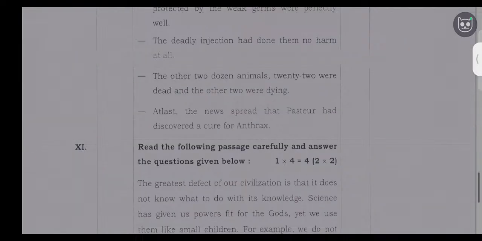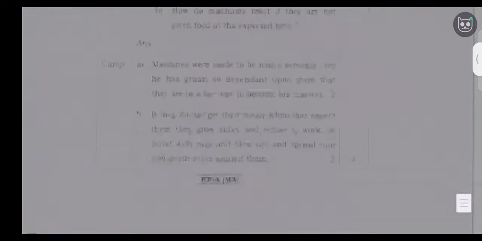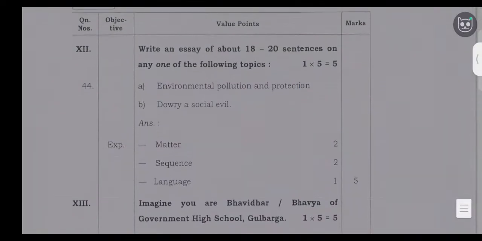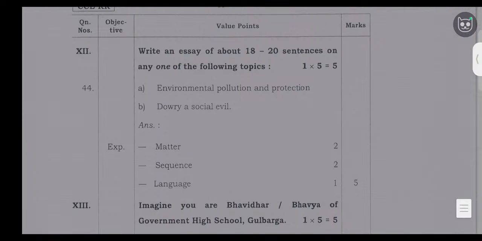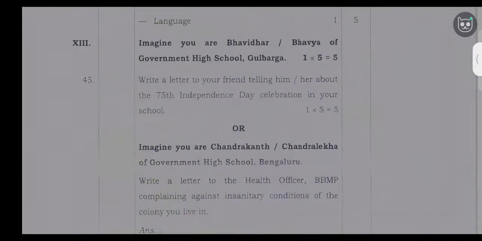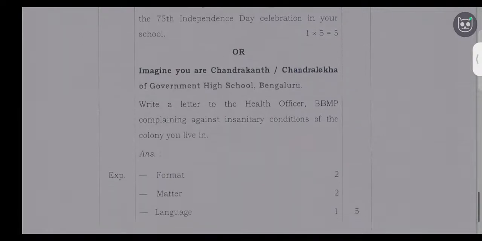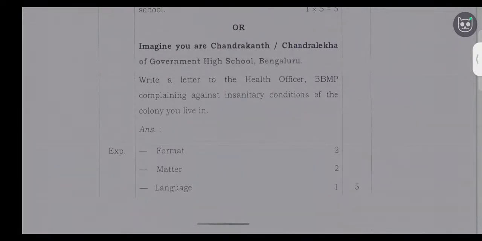All the two marks for each question. So here, you should read this passage and you should answer. Okay. So next, environment. So next is page. Then 45th question, they are given letter writing. So here two options are given. In this one letter you have to write, the format you should maintain, the matter is what content you write, and language. It will depend.